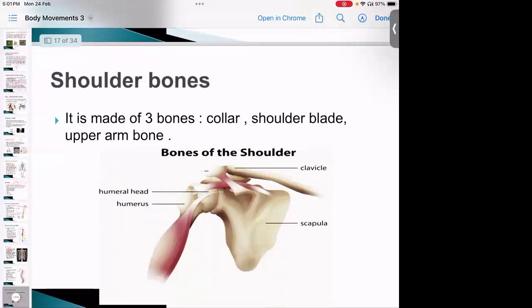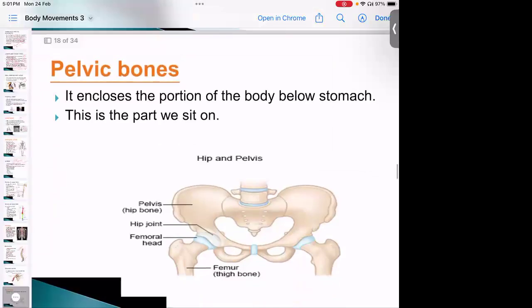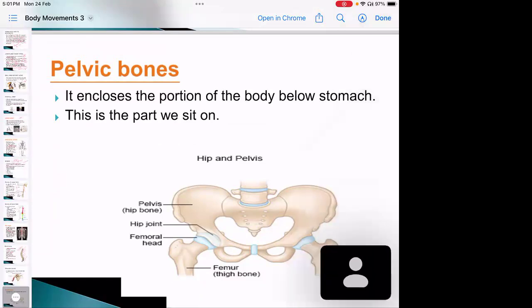The next one is the shoulder bones. It is made up of three bones: collarbone, shoulder blade, and the upper arm bone. Then the pelvic bone, which is basically present in the pelvic region, which is your thigh region. So it encloses the portion of the body below the stomach. You might have seen in yourself also when you sit, how do you sit? When you sit, your thighs will get closer to the stomach. Correct?